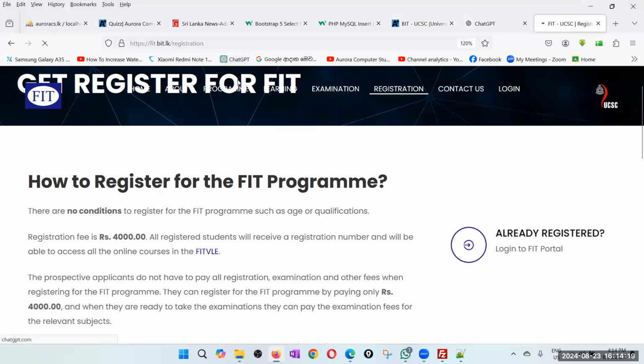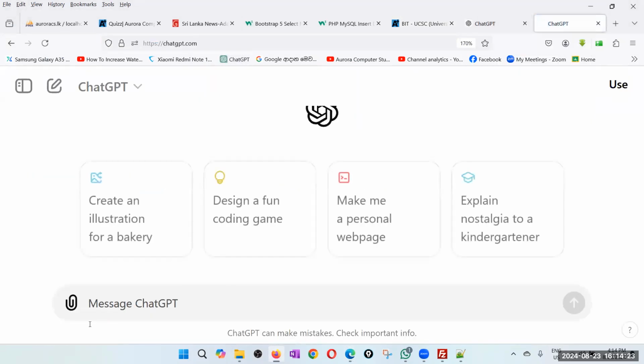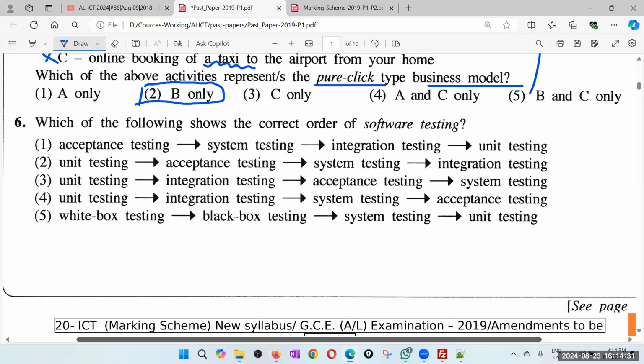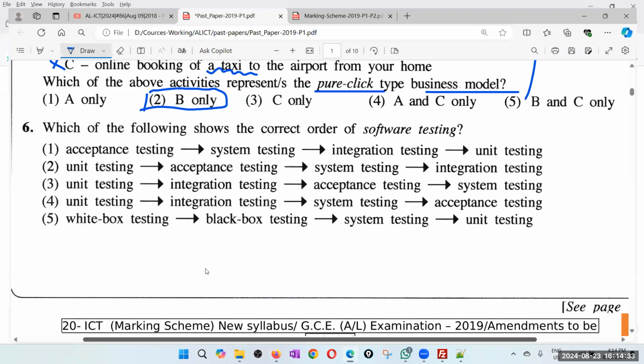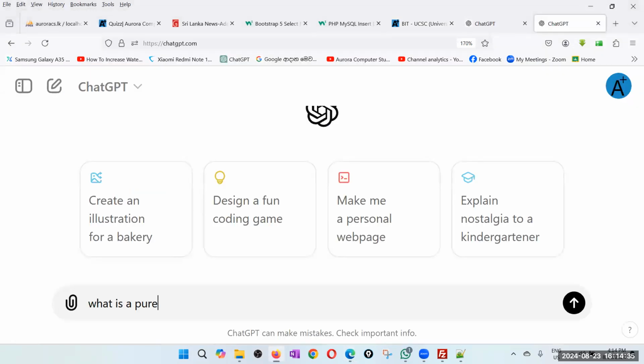So let's ask ChatGPT just to verify. What is the exact word they had used? Pure click business with examples.